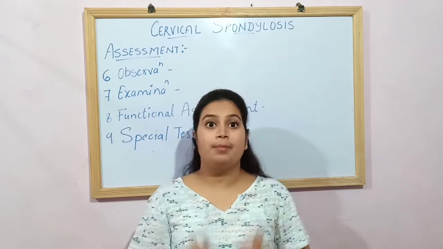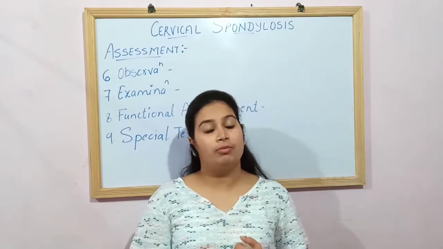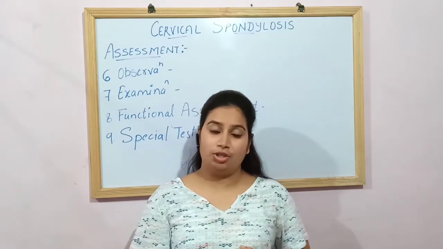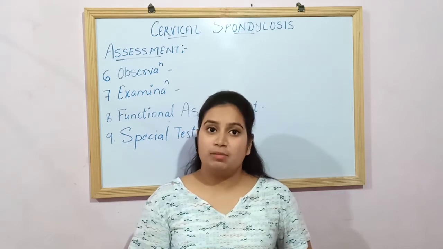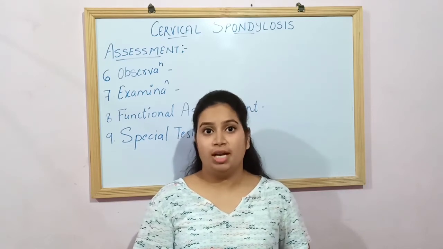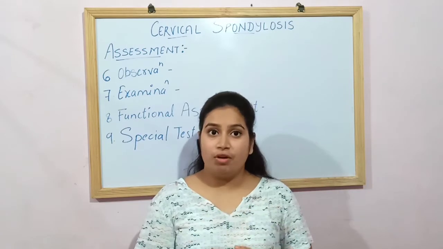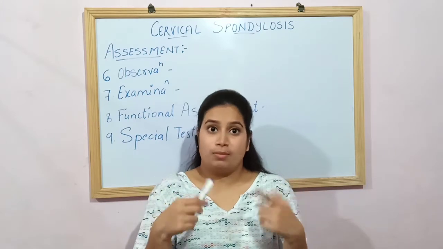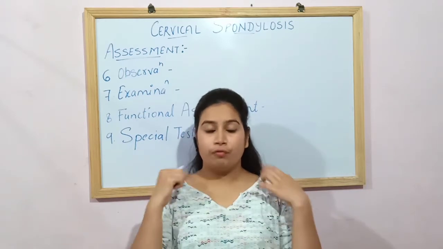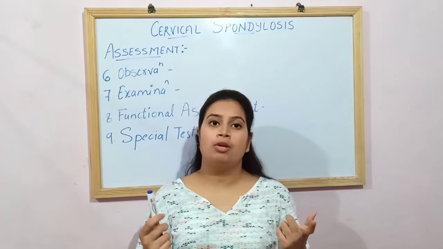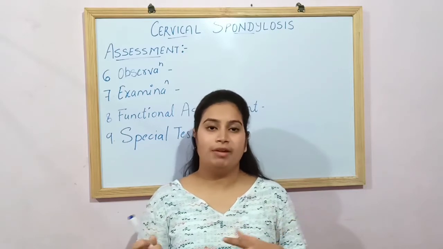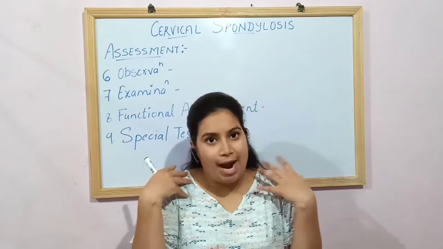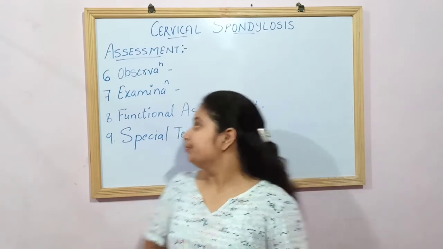You should not forget to check the posture of the person from three views: the anterior view, the posterior view and the lateral view, because rounding of the shoulder is present mostly in cases of cervical spondylosis. The patient presents with kyphosis, and a shrugging type of shoulder is also present. So you need to correct all these things, then only your patient is going to be cured permanently. Otherwise, you will relieve the pain only temporarily, and then this continued bad posture will cause him pain again.